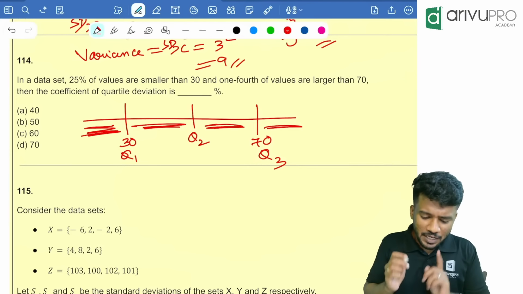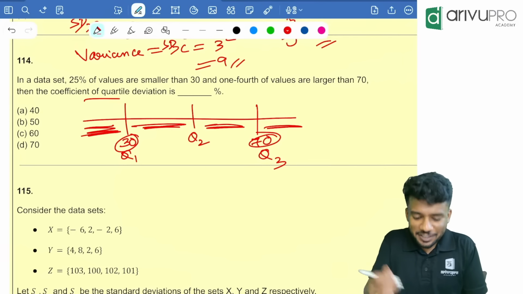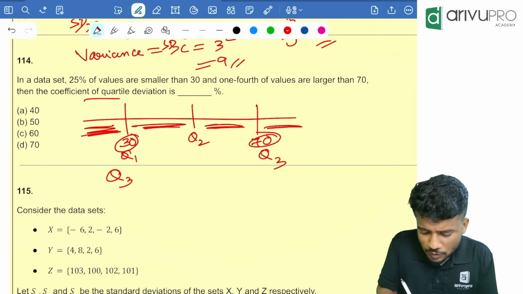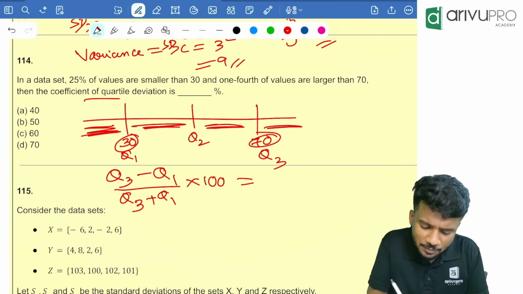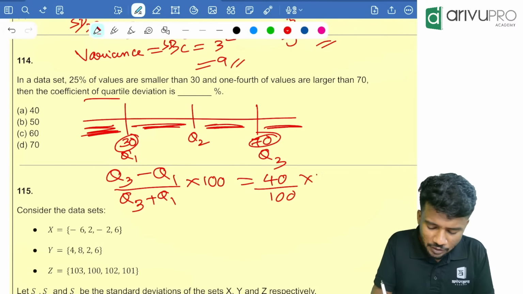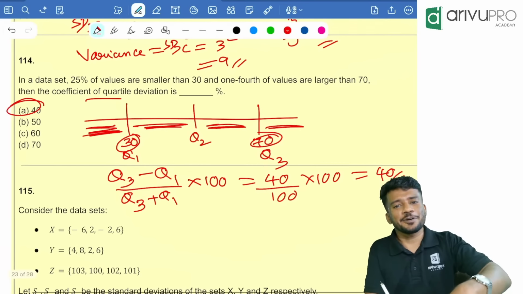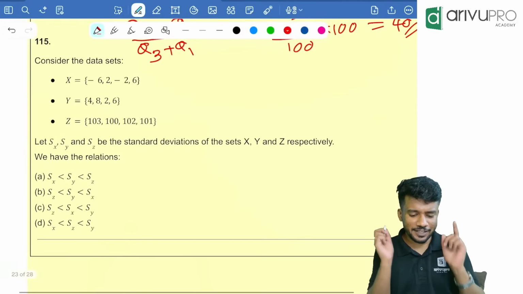Now Q1 value is 30, Q3 value is 70. We need to find the coefficient of quartile deviation. The formula is Q3 minus Q1 divided by Q3 plus Q1 into 100, which is equal to 70 minus 30, which is 40, divided by 70 plus 30, which is 100, into 100, which is equal to 40. Option A is your answer. Got the logic? Yes. Good. Next one. It's a very good question.